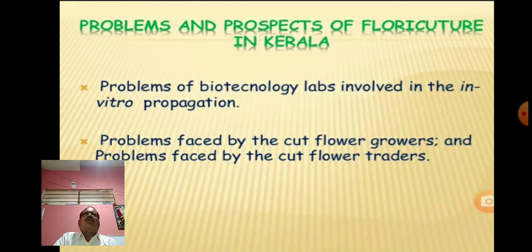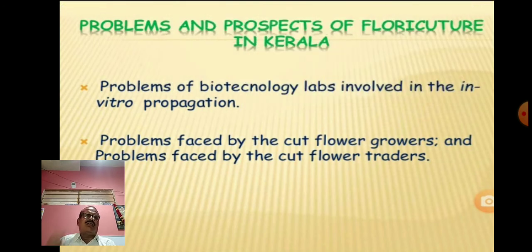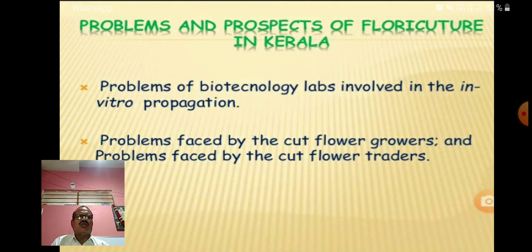As well as whatever glassware you are going to use, those should be kept in the oven, and it should also be properly sterilized. And the different sterilizing solvents like alcohol, or sodium hypochlorite, you must also use for the purpose of surface sterilization wherever you are going to carry out the process of pouring the media, inoculation, etc.